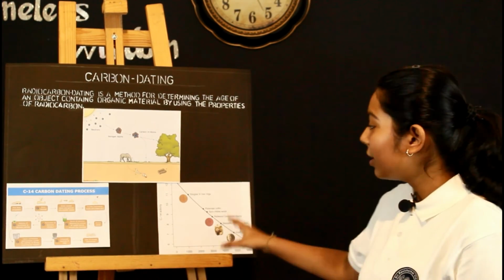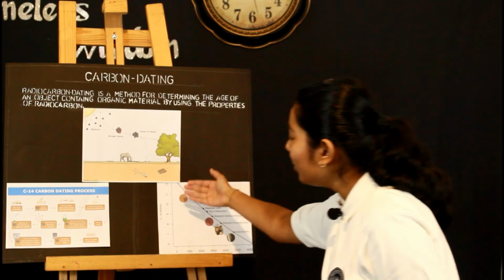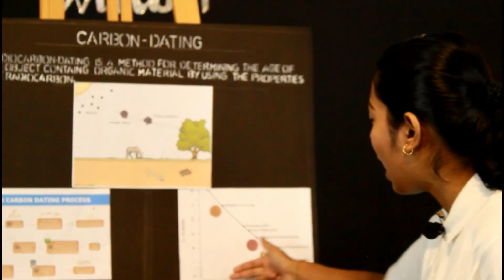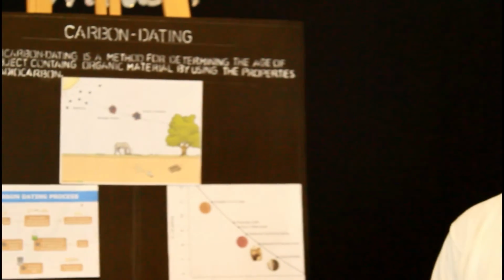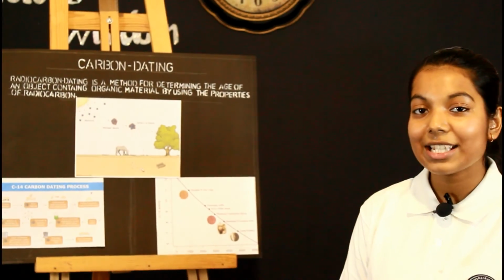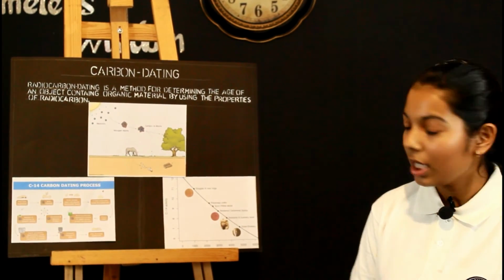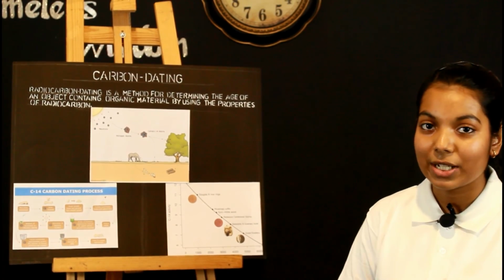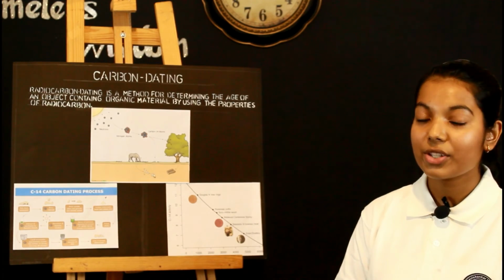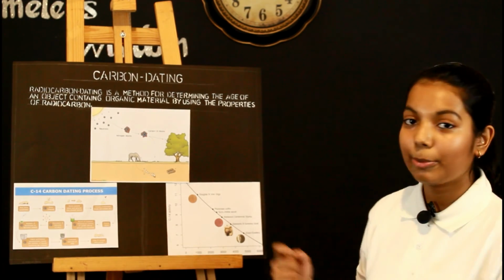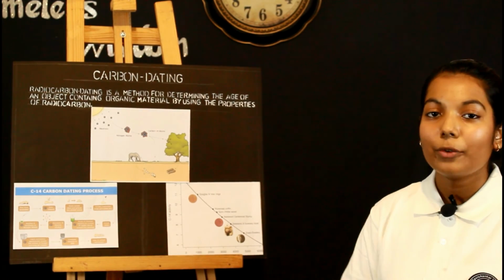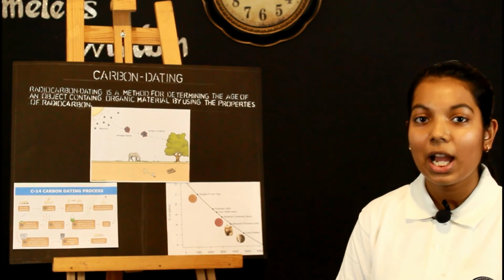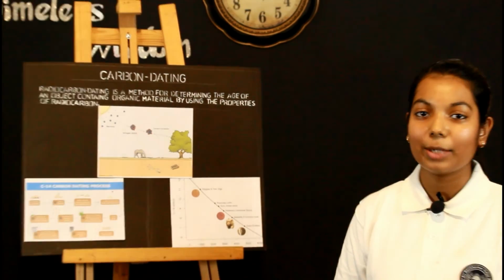Now here I have a diagram that shows how many times an activity of C14 has been done to indicate how many years ago a particular monument was built. Normally C14 is not very accurate. That's why we have to conclude a lot of activities with a lot of experiments. Sir William Jones was the one who also found out about carbon dating and also paid funds for the scientists to get to know more about it and educate the people. I hope this gave you an insight about carbon dating. Thank you.